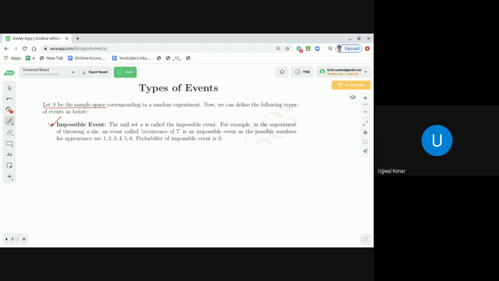A few minutes back, we discussed what an event is. Event is a subset. Now, phi is also a subset of whom? Subset of the sample space. Event is a set, and it is actually a subset of the sample space. So impossible event is a set which is the null set phi, and obviously it is a subset of the sample space. Now, how can an impossible event occur? What is an impossible event? Let me give an example.